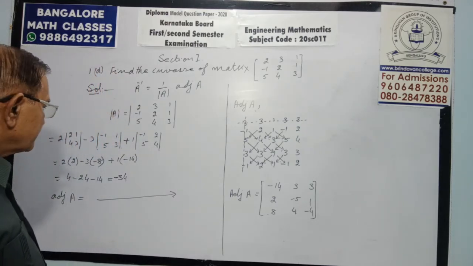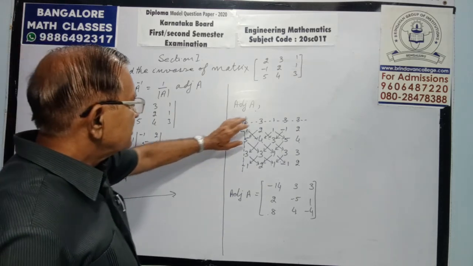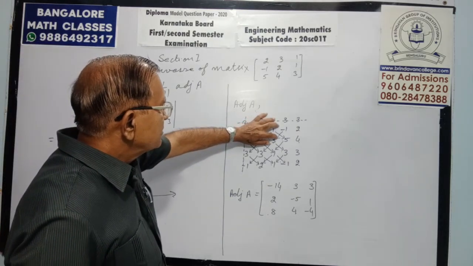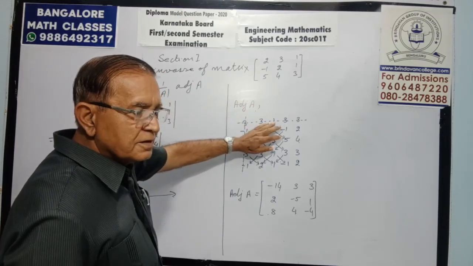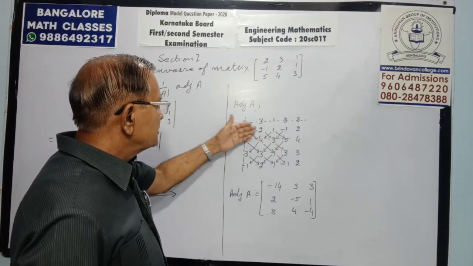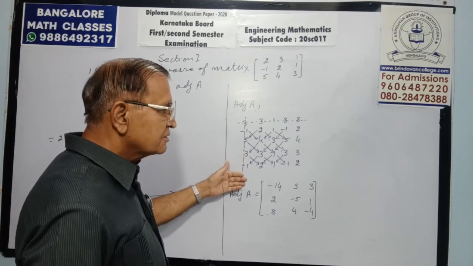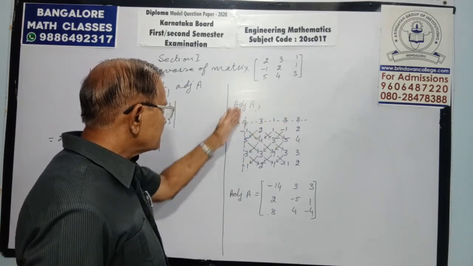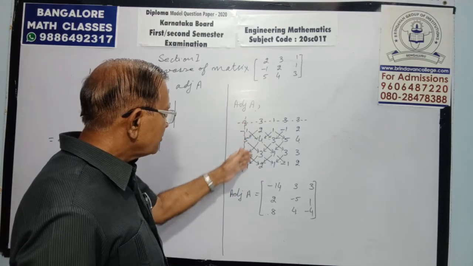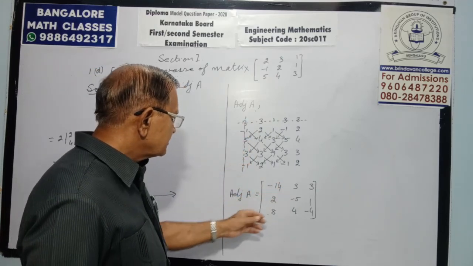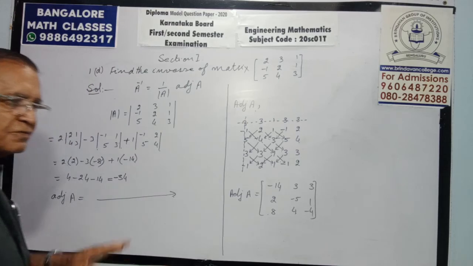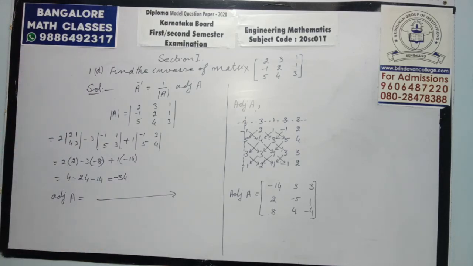Quickly I am revising. Whatsoever is the matrix, write it. Repeat first two columns. After repeating first two columns, repeat first two rows downward. Cut first row, cut first column. Solve column wise, write row wise. Directly you are getting adjoint without wasting a lot of time. Otherwise, first you have to go for the minors, then the cofactors, then again take the transpose. Everything I have done in one step.